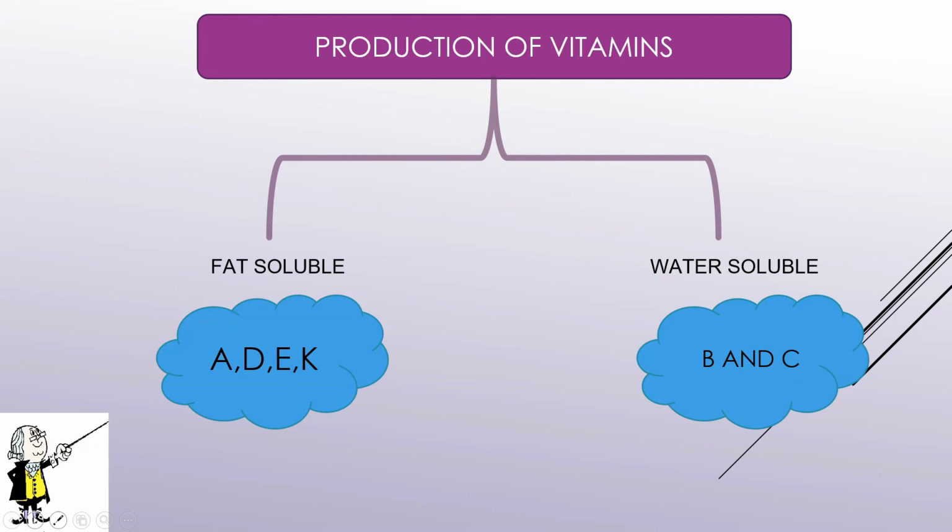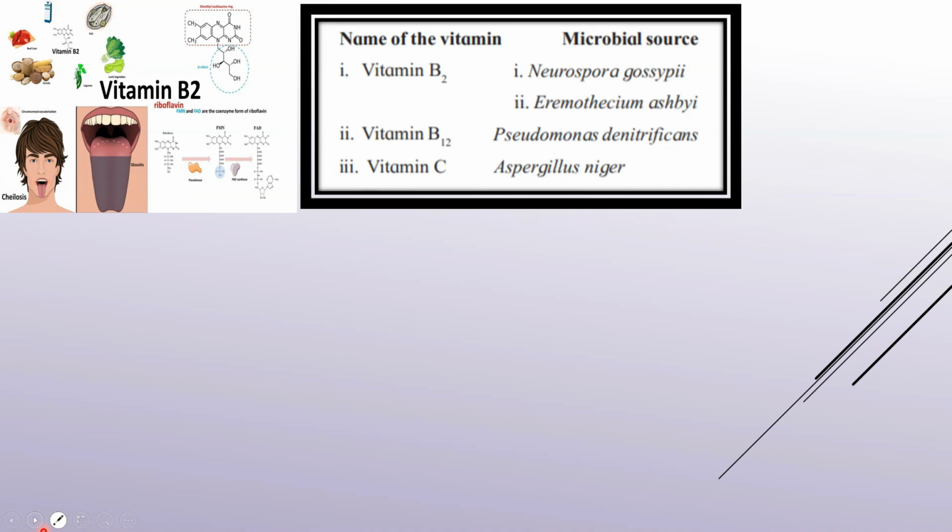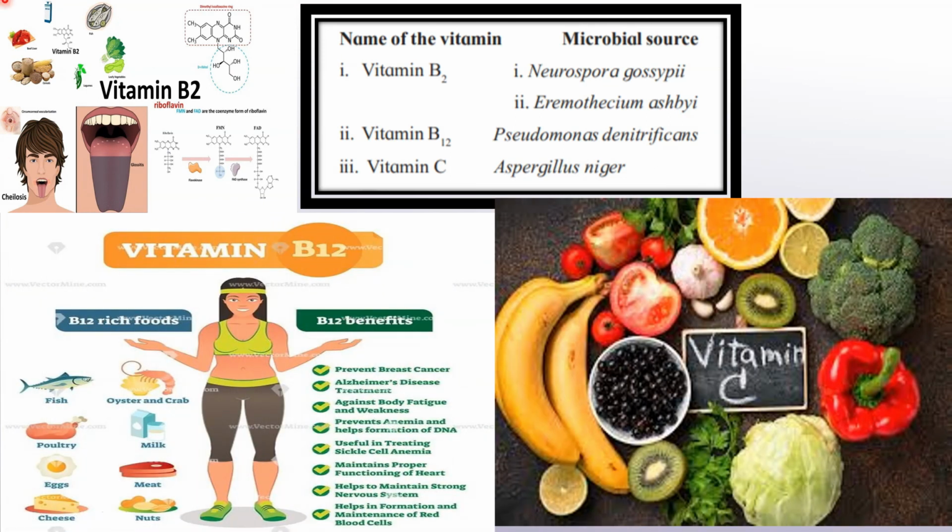These vitamins are also produced with the help of microorganisms. These are the sources of the vitamins and the organisms that are producing them. Vitamin B2: Neurospora gossypii and Eremothecium ashbyii. Vitamin B12: Pseudomonas denitrificans, and vitamin C: Aspergillus niger. So these are the important vitamins and the organisms that are producing them. Vitamins, although required in very trace quantity, are very important from our health point of view.